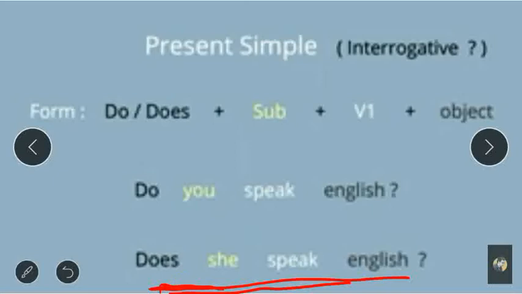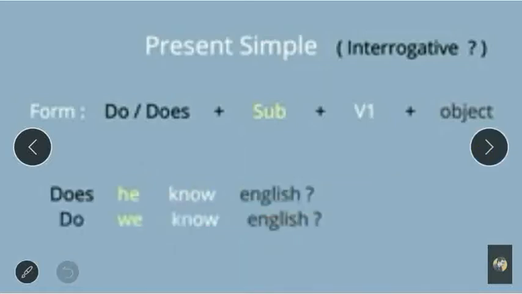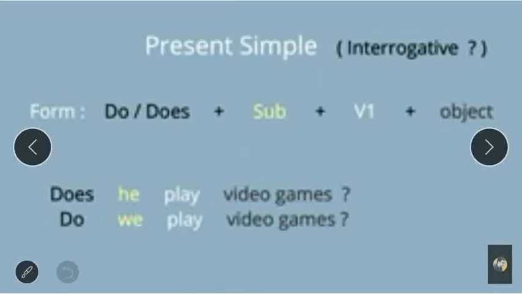But if the subject is you, I, we, they, we start our interrogative sentence with do. Do you speak English? Do I speak English? Do we speak English? Do they speak English? Here are some more examples. Does he know English? Do we know English? As he is singular, does is used, and because it is we, do is used. Some more examples: Does he play video games? Do we play video games?